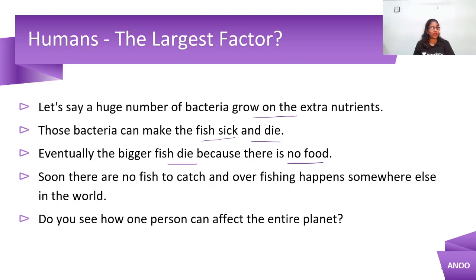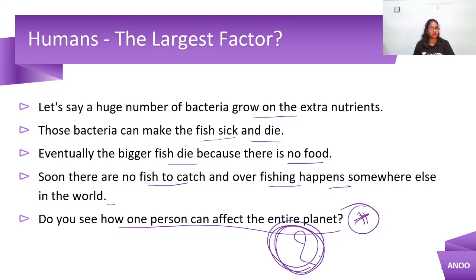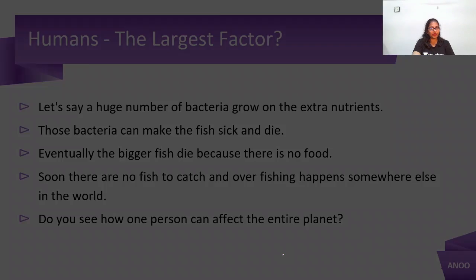Soon there are no fish to catch, and overfishing happens somewhere else in the world, right? Do you see how one person affects the entire planet? This is how we do it. We are affecting the entire planet, right?